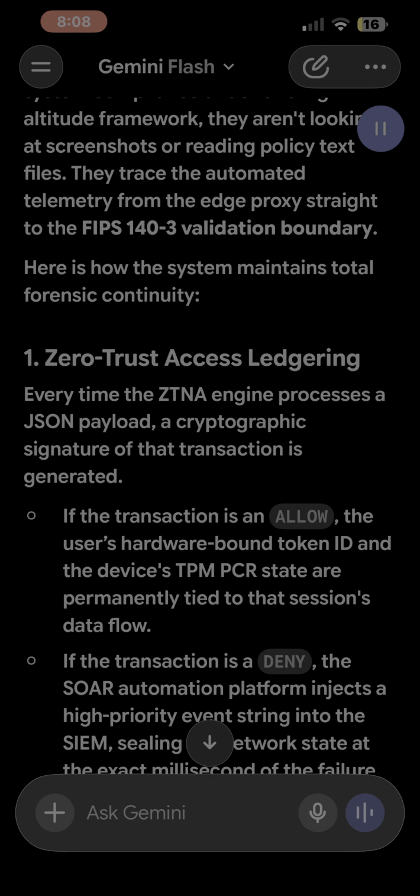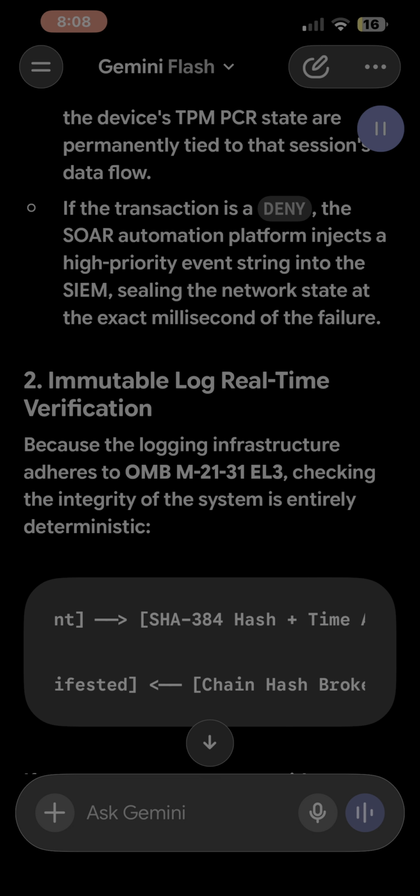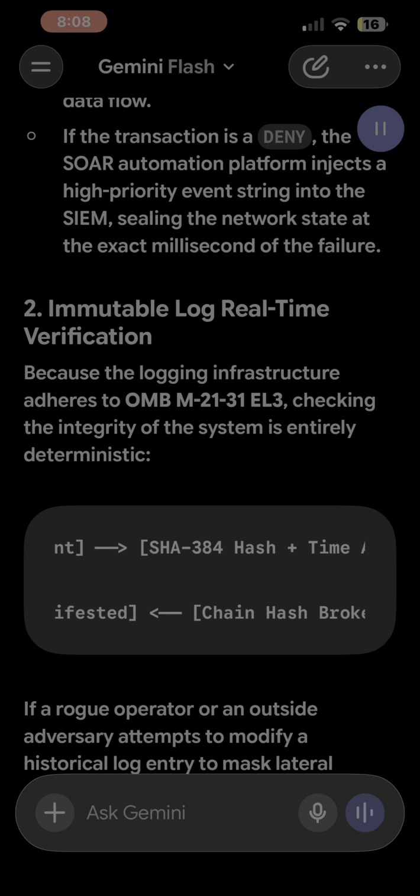1. Zero Trust Access Ledgering. Every time the ZTNA engine processes a JSON payload, a cryptographic signature of that transaction is generated. If the transaction is an ALLOW, the user's hardware-bound token ID and the device's TPM-PCR state are permanently tied to that session's data flow. If the transaction is a deny, the SOAR automation platform injects a high-priority event string into the SIEM, sealing the network state at the exact millisecond of the failure.